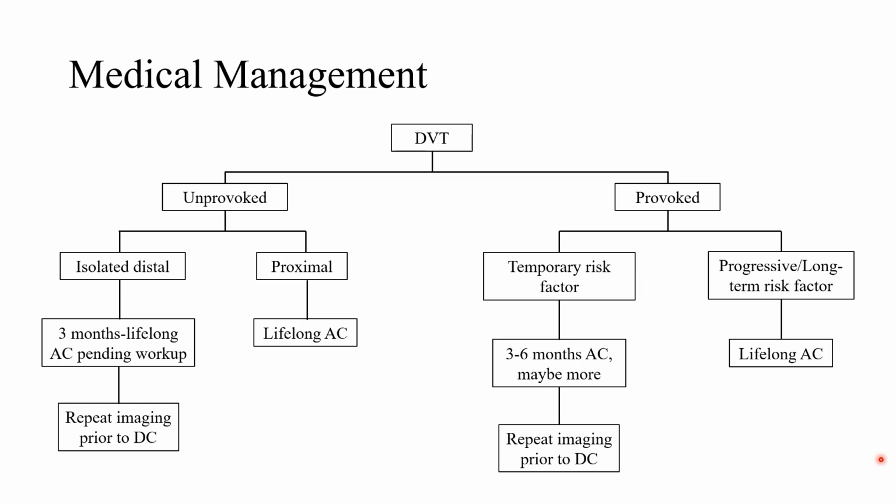Once the clot goes away, they don't have that surgery as a risk factor ongoing, so we can stop the AC. So the answer to this, in a provoked with a temporary risk factor, is 3 to 6 months of anticoagulation, sometimes more, but the point is, after 3 to 6 months, repeat the ultrasound, and if the clot is gone, you can discontinue anticoagulation.